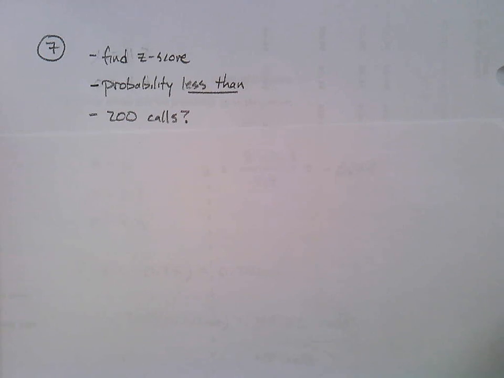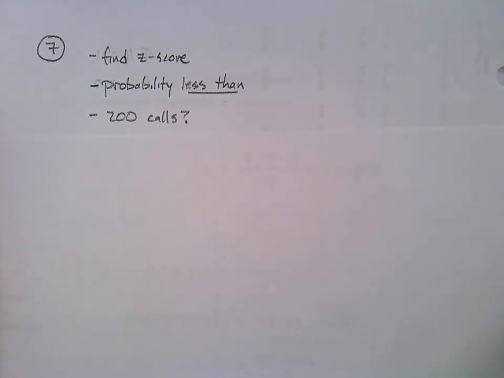The San Diego Police Department reports that the average time to respond to a 911 emergency call is 11.3 minutes. These times are normally distributed with a standard deviation of 4.4 minutes. If 200 calls are randomly selected, how many will have a response time of less than 8 minutes?